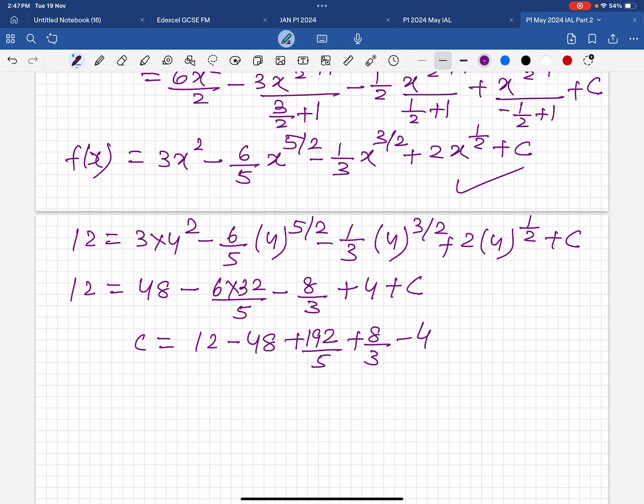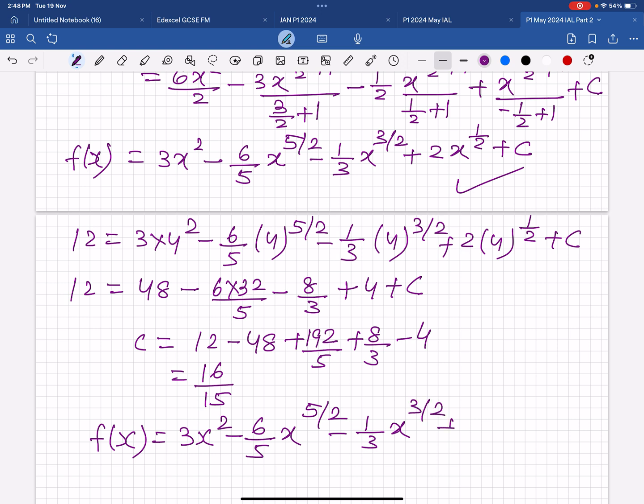So plus 192 over 5 plus 8 over 3 minus 4. So 16 over 15. So final fx would be this, this is the answer.